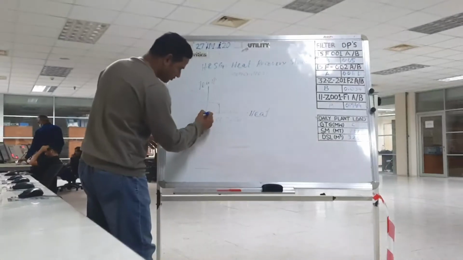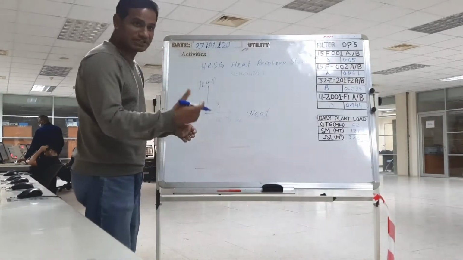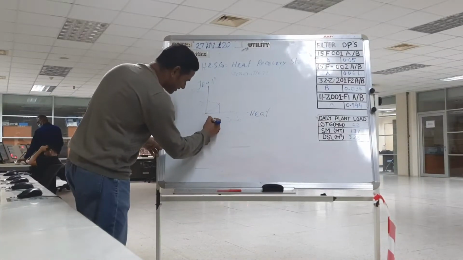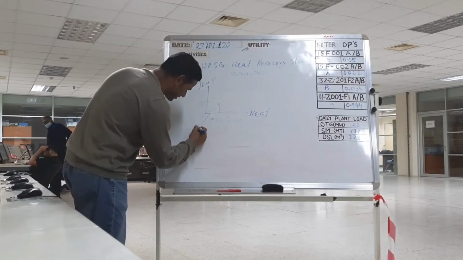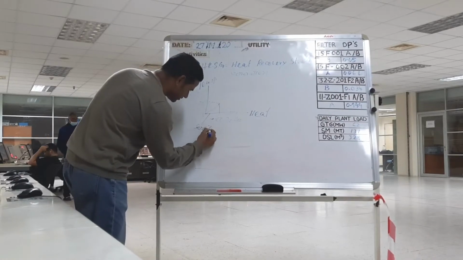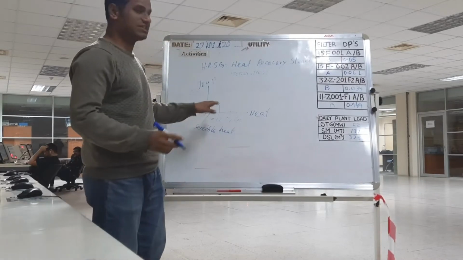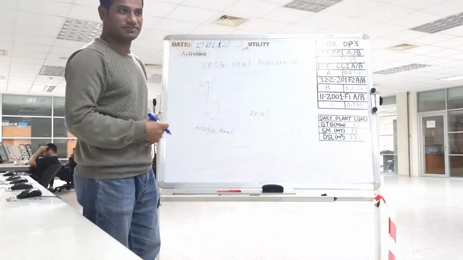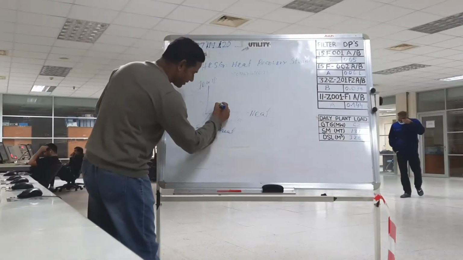So when the water temperature increases from 0 to 100 degree centigrade, this state is called sensible heat. Because on this side only temperature increases, phase does not change. Clear?